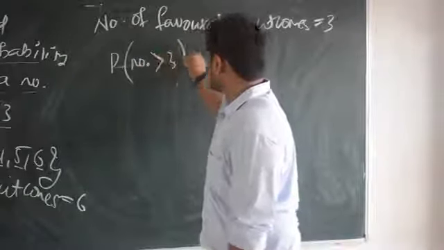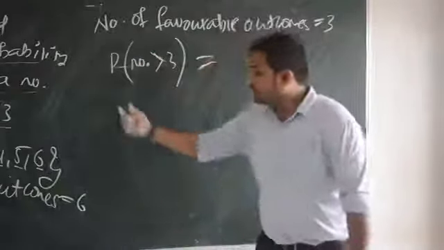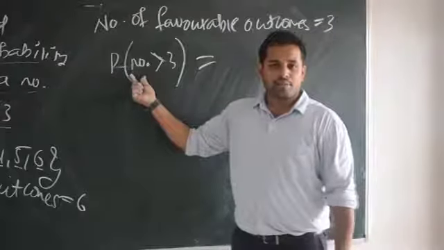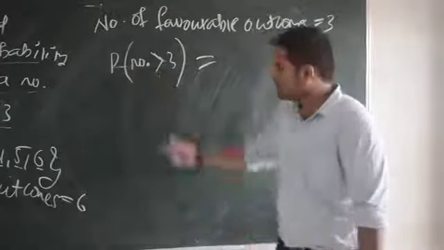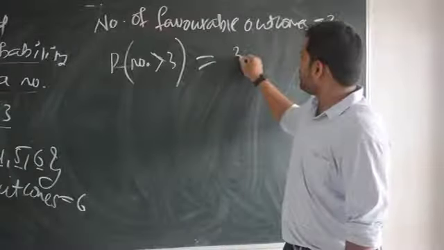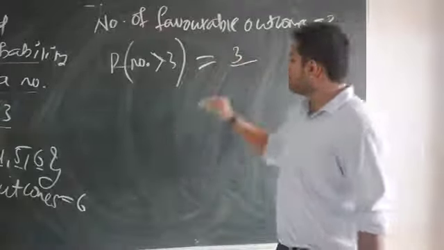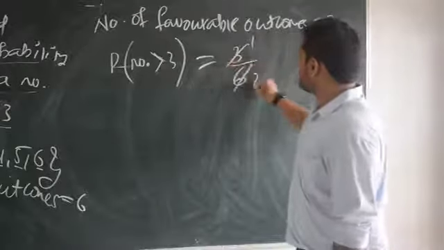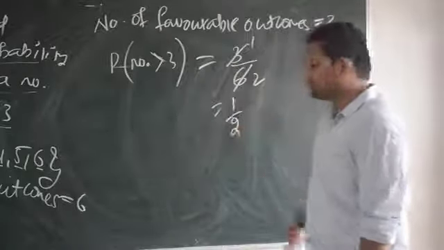So that's why probability of getting a number which is greater than 3. How to read this? You have to write like this. Probability of getting a number which is greater than 3. This is how you are supposed to read it. Now how many favorite outcomes are there? 3. Total number of outcomes? 6. So 3 ones are 3, twos are 6. So 1 divided by 2.